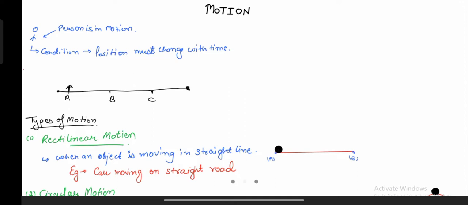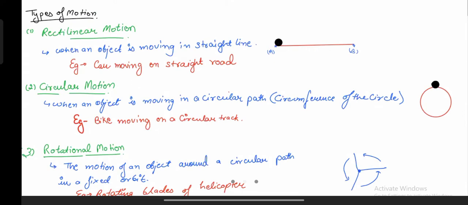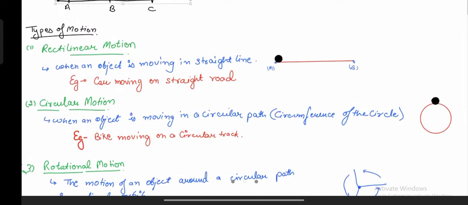Whenever the position of an object is changing with time, they are considered to be in motion. Now let's understand about types of motion. We are going to understand about six types of motion over here. The first one amongst them is the rectilinear motion. So what is rectilinear motion? Actually, it is the simplest one among all, I'll tell you. Rectilinear motion is when an object is moving in a straight line.